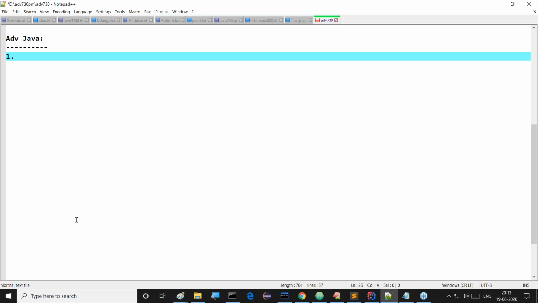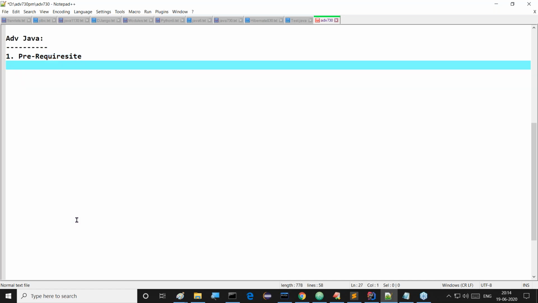In advanced Java, first we will start with the prerequisite part. From this prerequisite part onwards, we are going to start advanced Java. First one is prerequisite. This is the first point. Next one is the second one.